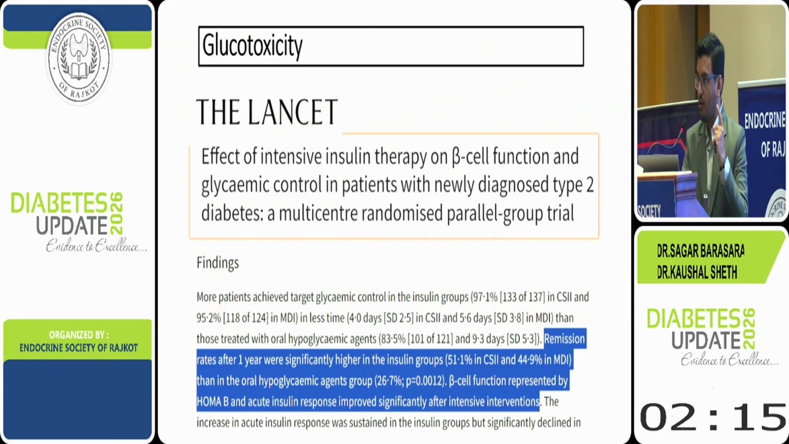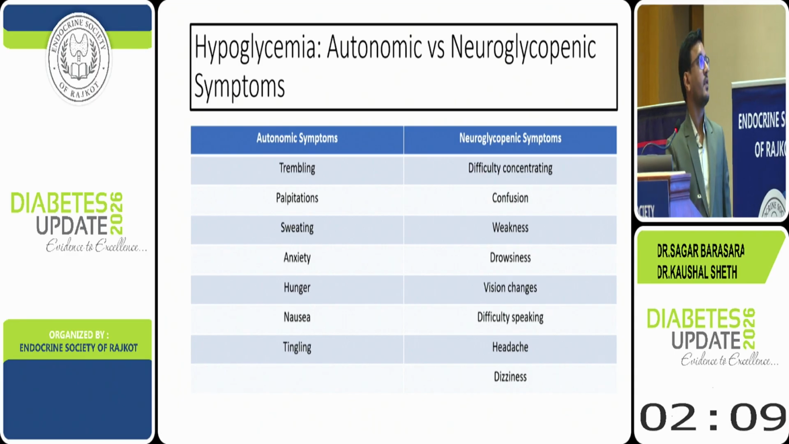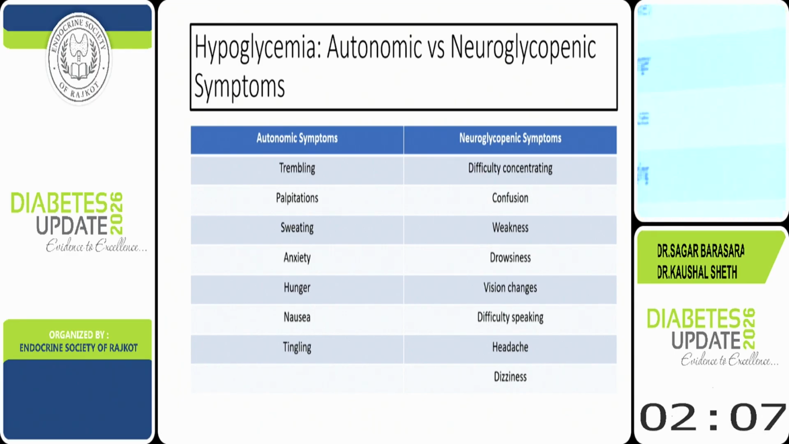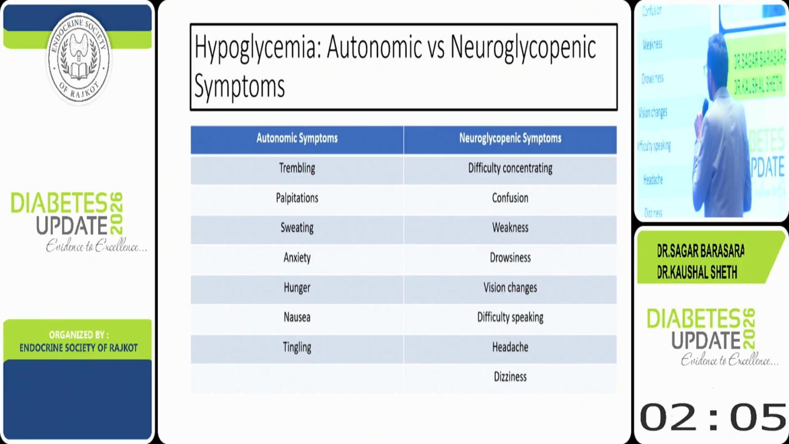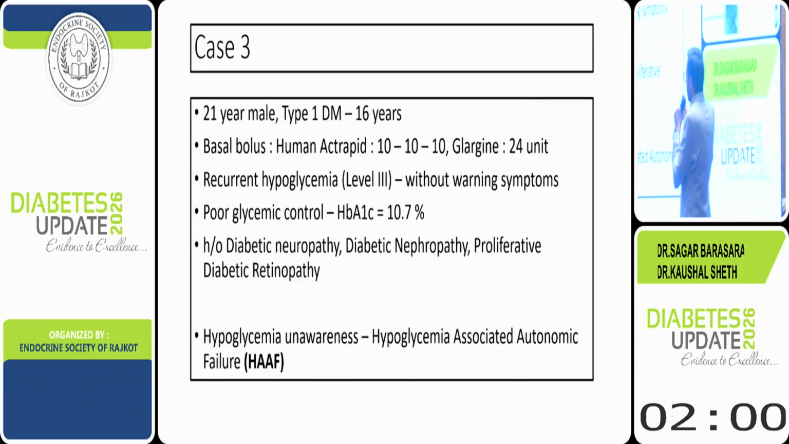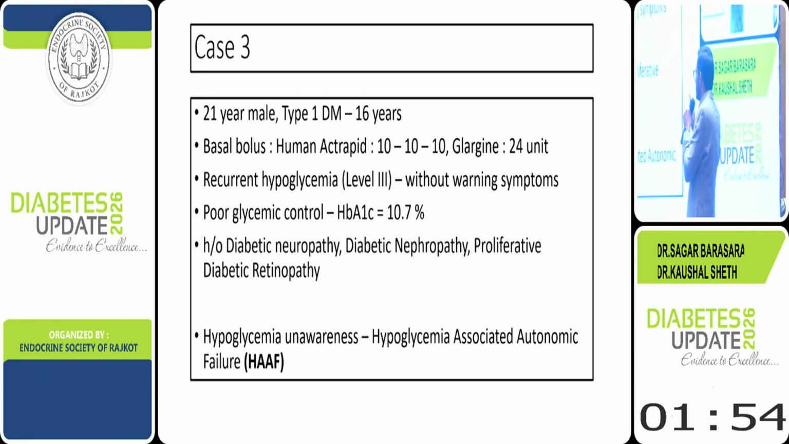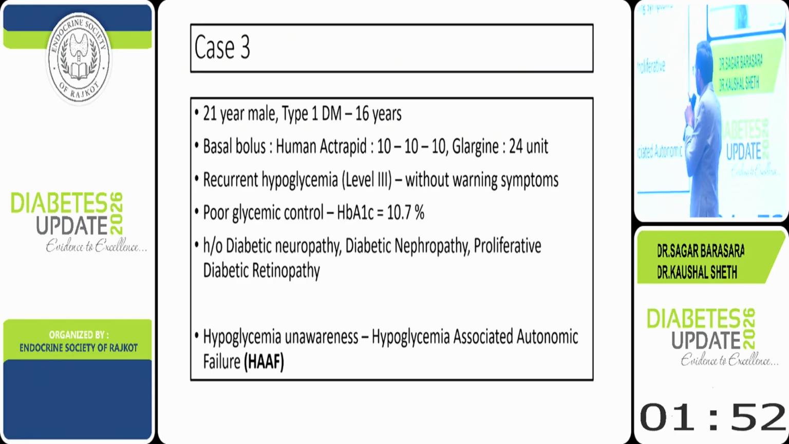Now, Sagar, most feared complication of insulin is hypoglycemia. Definitely, the most feared complication is hypoglycemia. We all know about autonomic and neuroglycopenic symptoms of hypoglycemia. I would like to highlight one case: a 21-year-old male, type 1 diabetes for 16 years on basal bolus insulin, poor glycemic control, having all the microvascular complications, and recurrent level 3 hypoglycemia.